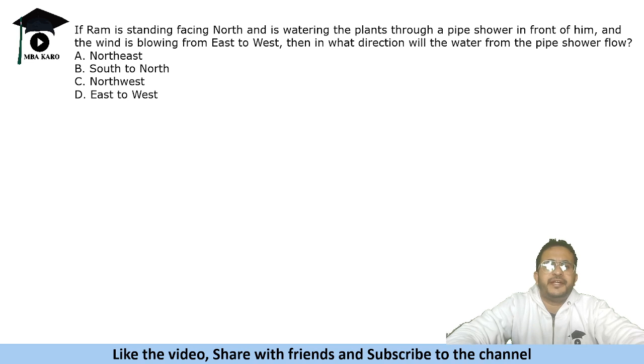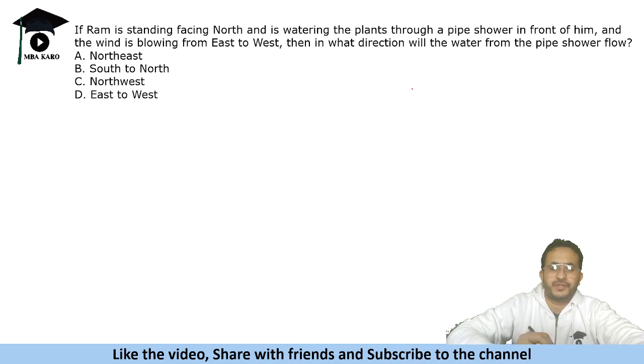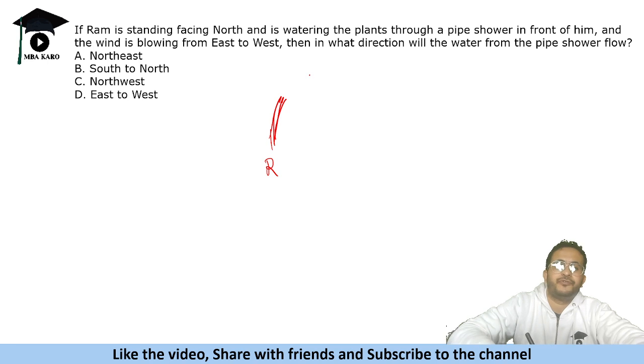If Ram is standing facing north and is watering the plants through a pipe shower in front of him, and the wind is flowing from east to west, in what direction will the water from the pipe shower flow? So Ram is facing north, and is watering the plants through a pipe shower in front of him. The water is going like this, and the wind is blowing from east to west.